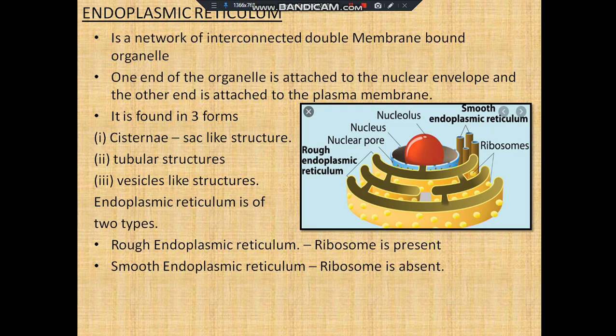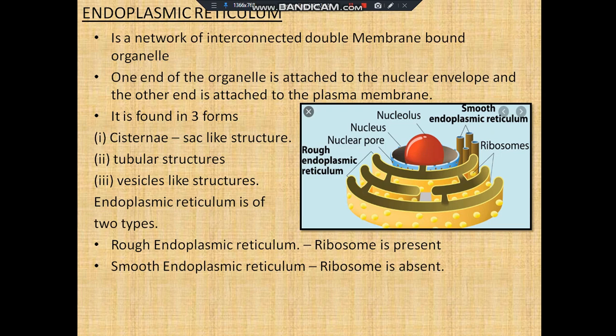Now let us discuss the first cell organelle in the animal cell and in the plant cell, which is endoplasmic reticulum. It is a network of interconnected double membrane bound organelles. That is, it is covered by a double membrane covering, and it is always found in the form of a network, and the networks are interconnected among themselves. One end of the endoplasmic reticulum is always found attached to the nuclear envelope, whereas the other end of the endoplasmic reticulum is found attached to the plasma membrane.